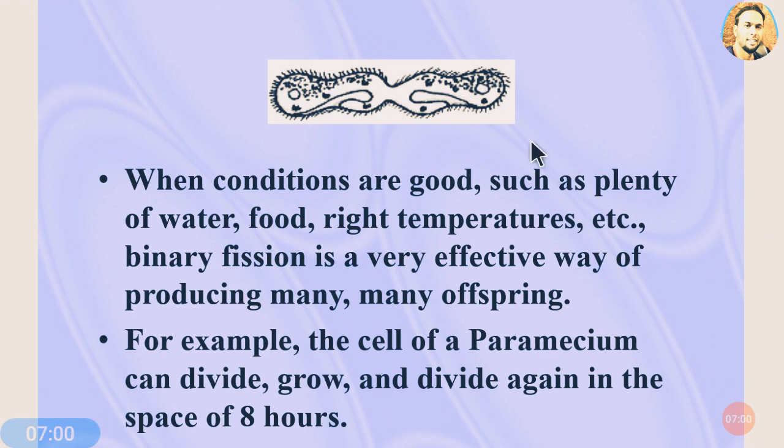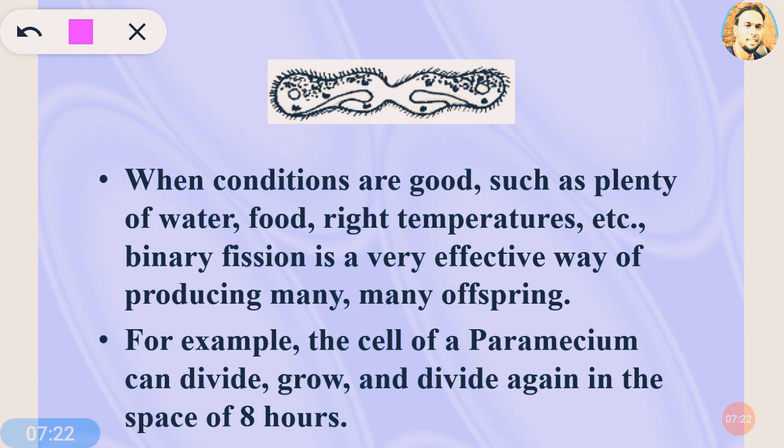Now we'll see this example, paramecium. When conditions are good, such as plenty of water, food, right temperature, etc., binary fission is a very effective way of producing many offspring. For example, the cell of the paramecium can grow and divide again and again in the space of 8 hours.